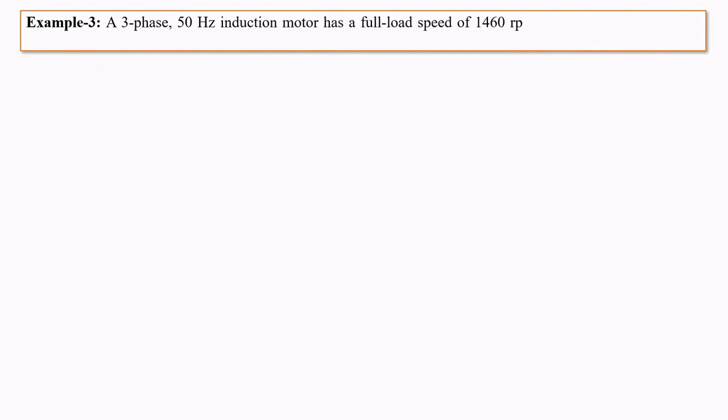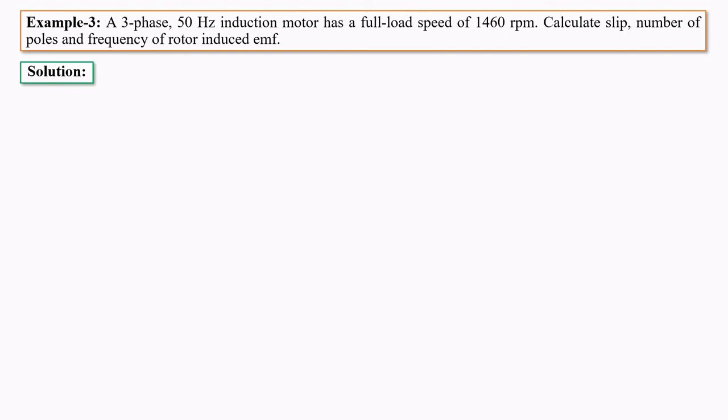Next question. A three-phase 50 Hz induction motor has a full load speed of 1460 RPM. Calculate the slip, number of poles, and frequency of the rotor induced EMF. So here is the solution. As we see, the relation between the frequency, number of poles, and speed gives P is equal to 120 F upon N. Let's put the given value, the speed of the motor is 1460 RPM.